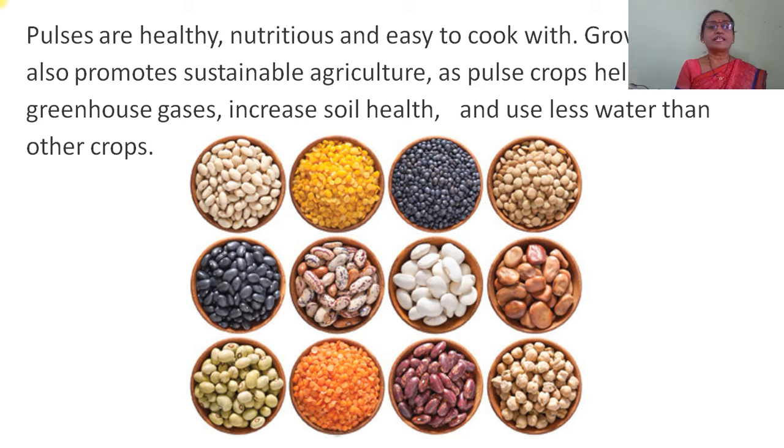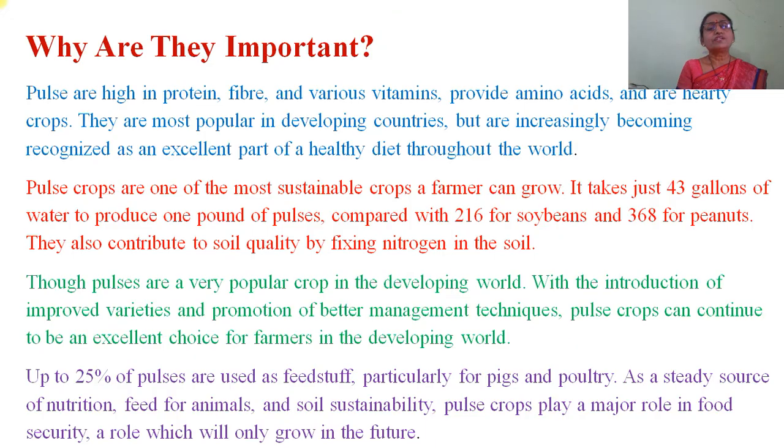Growing pulses also promotes sustainable agriculture, as pulse crops help decrease greenhouse gases, increase soil health and use less water than other crops. Why are they important? That is the importance of pulses in our life. Pulses are high in protein, fibers and various vitamins, provide amino acids and are a hearty crop.